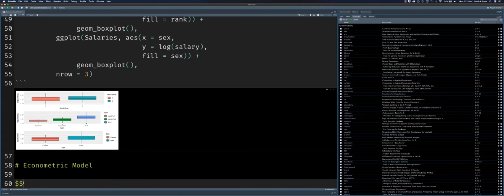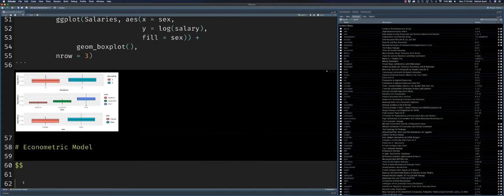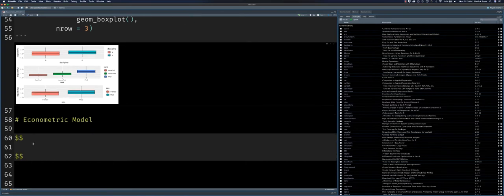So we're going to insert a math environment here. I'm going to put two dollar signs, enter a couple lines, and put two more here. Notice this gives us a highlighted area, and in between those double dollar signs, we can specify the math type that will specially format our math equation.